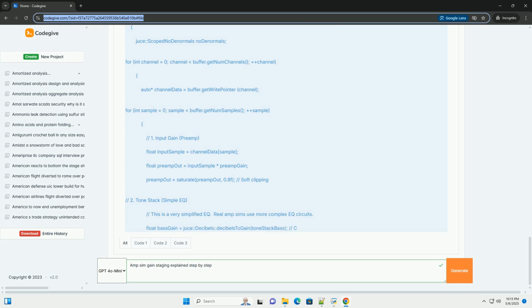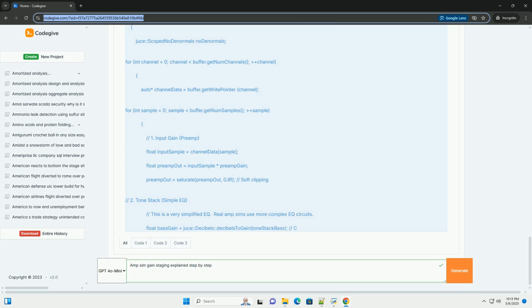Dynamic response, sag/compression. Implement a sag effect that simulates the power supply droop in a real tube amp. When the amp is driven hard, the power supply voltage can drop, which affects the tone. Add a compressor/limiter after the power amp to emulate the natural compression that occurs in a heavily overdriven tube amp.